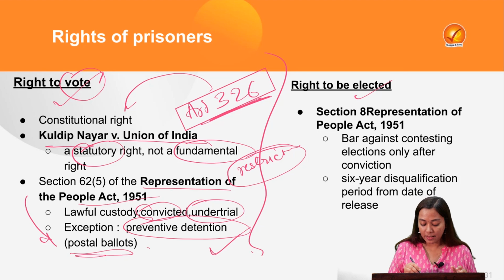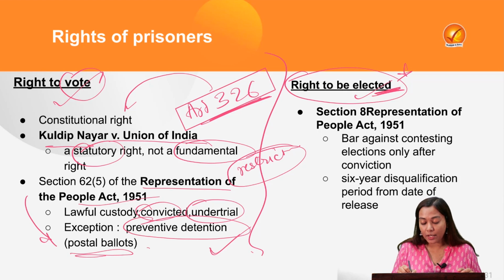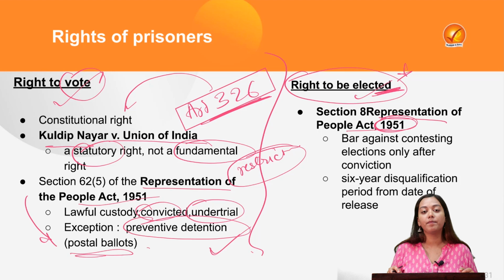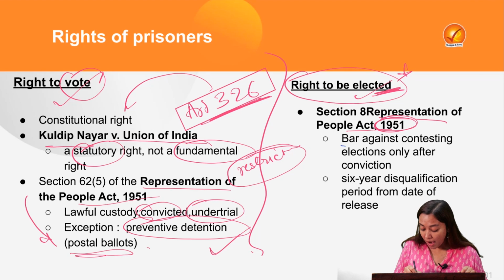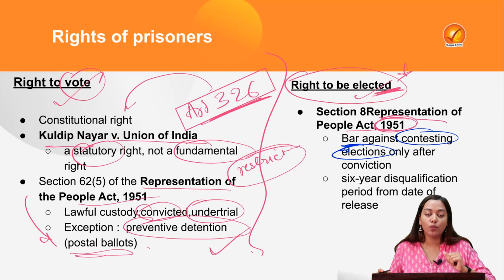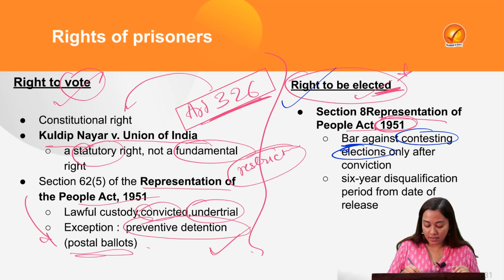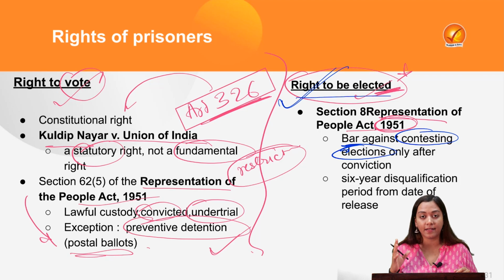Now let's jump on to another thing. What is the right to be elected? Each one of us has the right to be elected if we have the rightful qualifications that are given under the Representation of the People Act and by the Constitution of India. But the right to be elected can also be restricted under Section 8 of the Representation of the People Act 1951. But here is the caveat. It bars prisoners from contesting elections only after their conviction. So the undertrials, the people who have not been declared guilty or convicted yet, can still exercise their right to be elected, right?